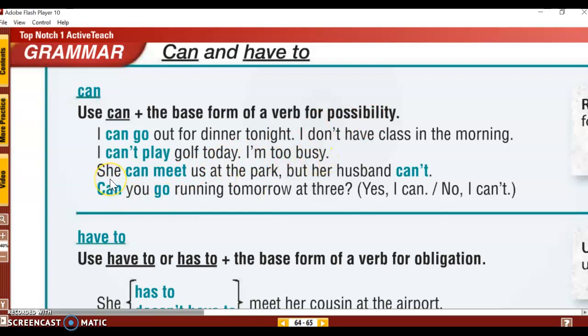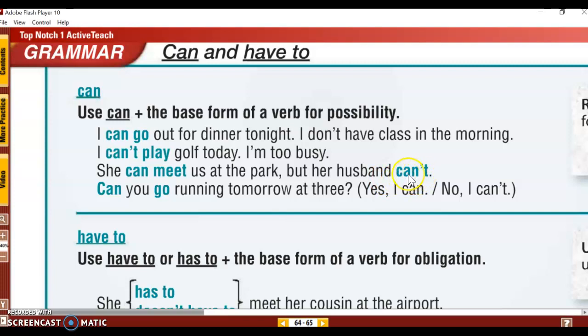This sentence here: She can meet us at the park, but her husband can't. So the possibility for the woman, she is good. She can meet us at the park, but oh no, her husband can't. Negative possibility. And notice the difference between can, she can meet, and her husband can't.